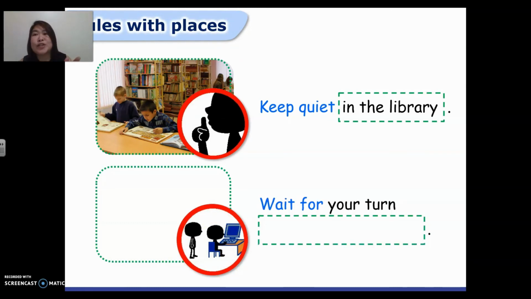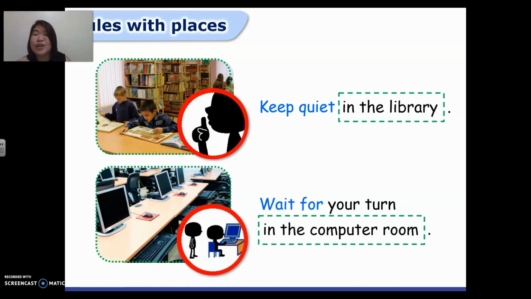I know that you don't have your computer class yet, but soon you're going to have that, I think in grade 3, 4, or 5. But you always remember to wait for your turn in the computer room. So always remember that rule.